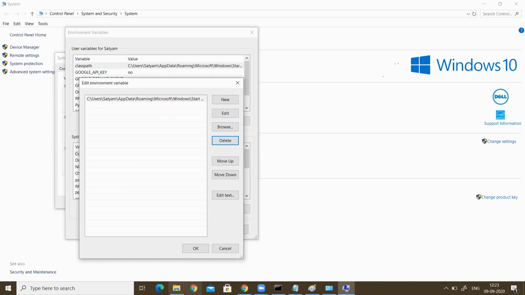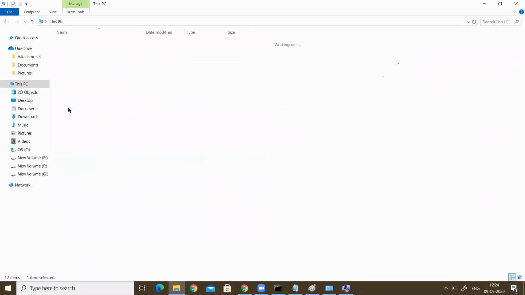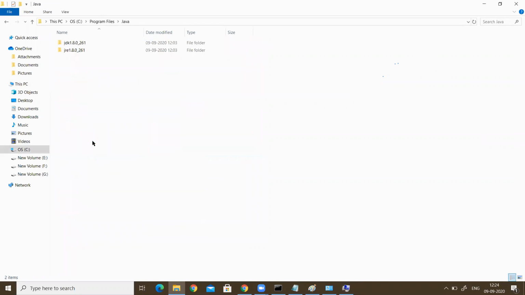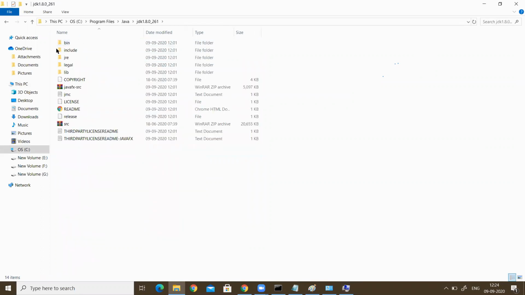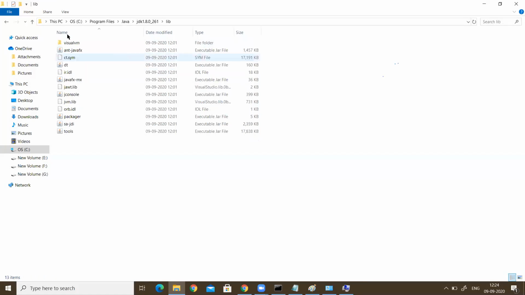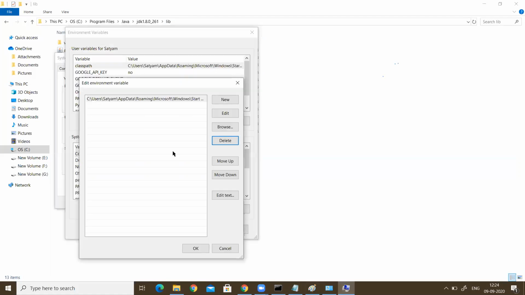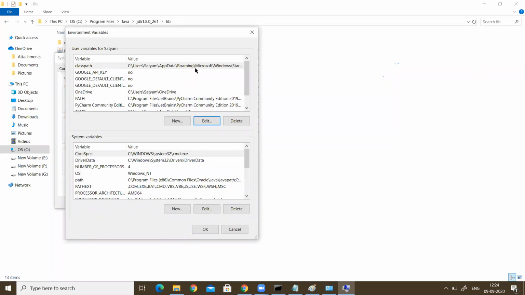Go to C drive, Program Files, then Java, then JDK 1.8, and copy the path of this lib folder. Then come here, click on New, and paste it here. So the classpath is set.